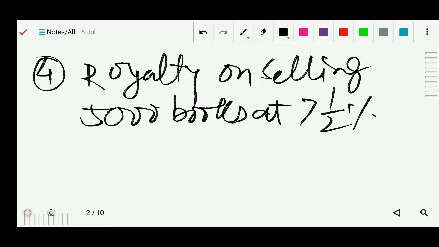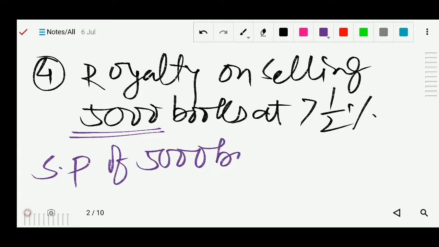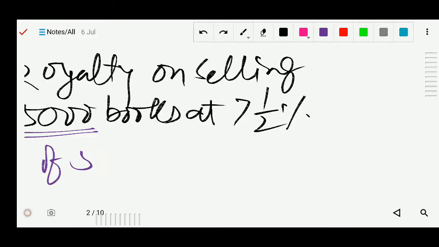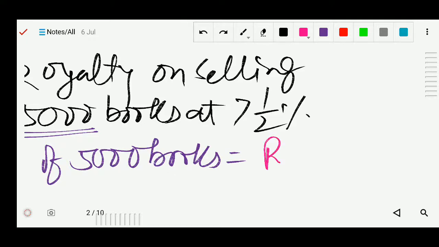So what is the next step? How many books do we have? Total books is 5,000. First of all we have to find the selling price of 5,000 books. So it will be the cost of one book, which is given, that is 80 rupees. So we will multiply 5,000 by 80 rupees. So the cost of one book is 80 rupees.